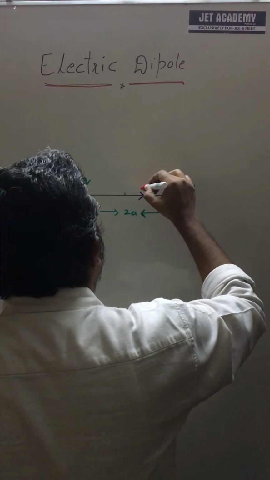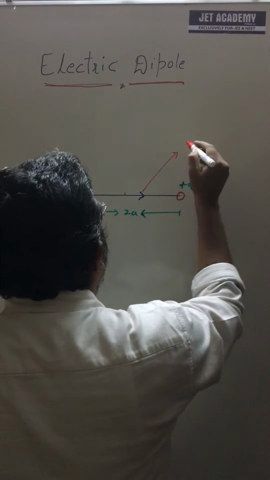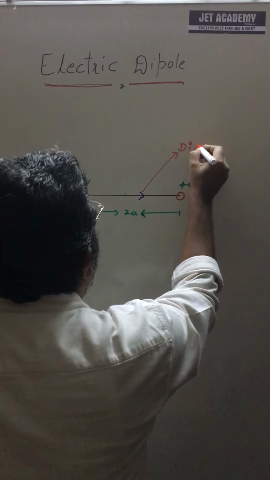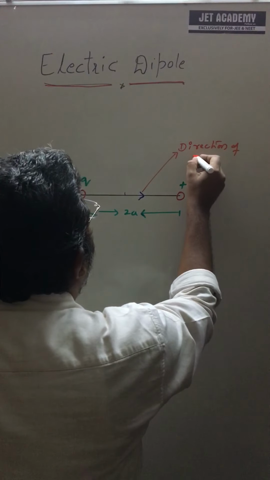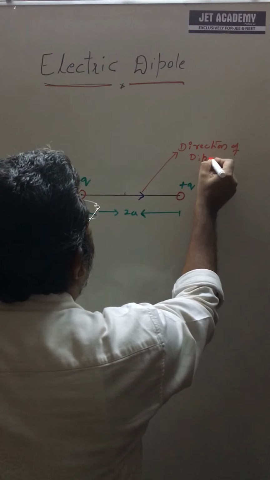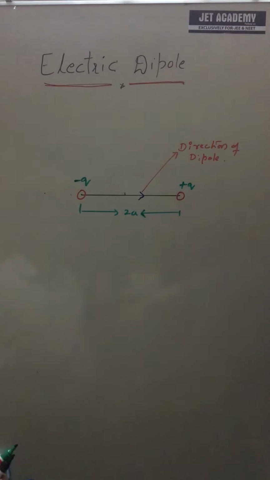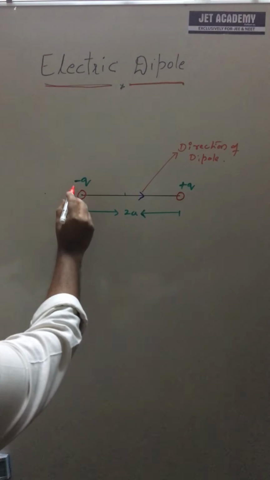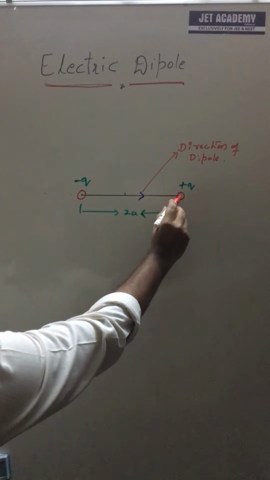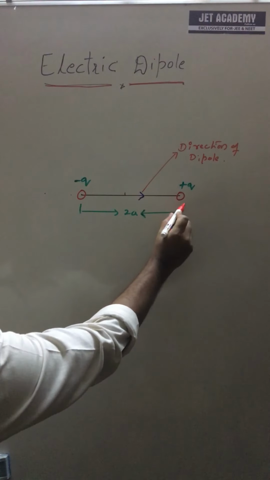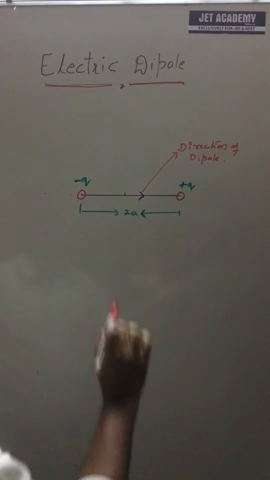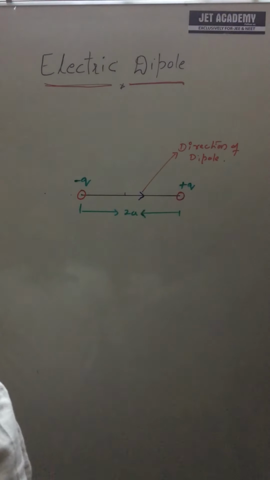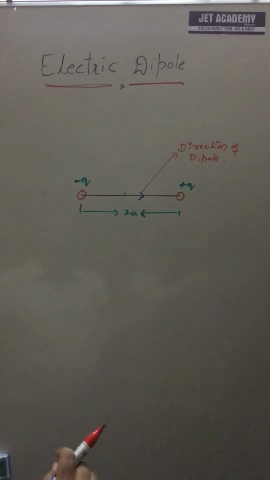See, we are writing this is the direction of dipole. What's the direction of dipole? The direction of dipole is negative polarity to positive polarity along the axis, or we call it the line joining the negative charge to positive charge. This is called direction of dipole. And the next one is center of dipole.